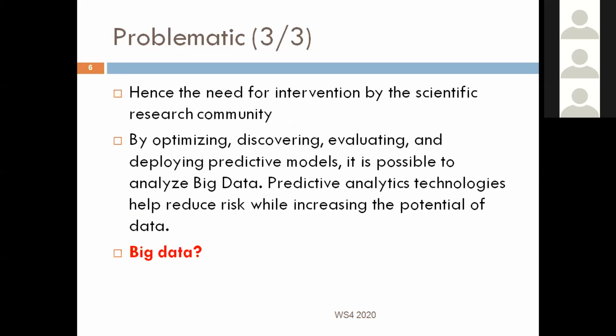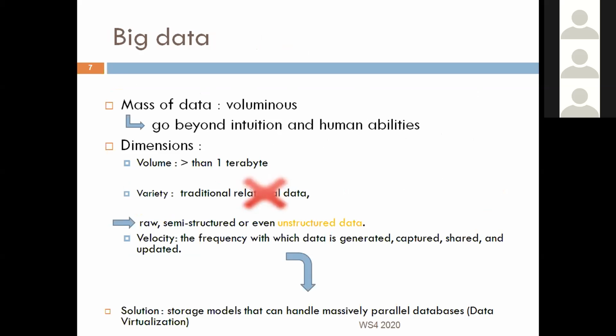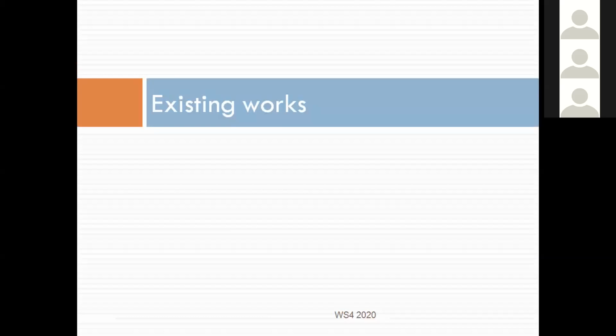So what is big data? Big data is the mass of data that is very, very voluminous, that goes beyond intuition and human abilities. Their dimensions are superior to 1 terabyte, and they are not like the traditional relational data, but they are raw, semi-structured, or even unstructured data. And the frequency with which data is generated, captured, shared, and updated is very, very high. Now I will talk about some existing interesting works.